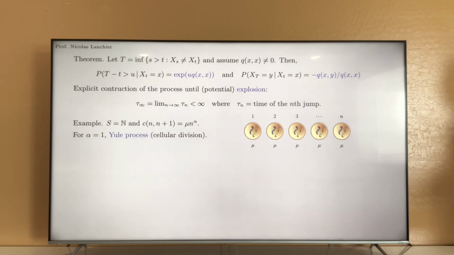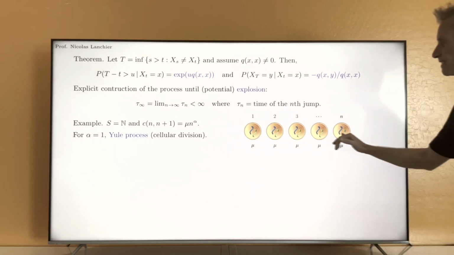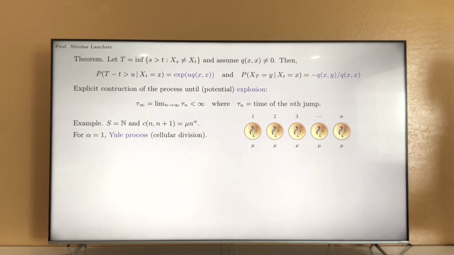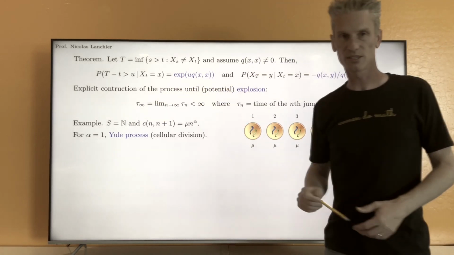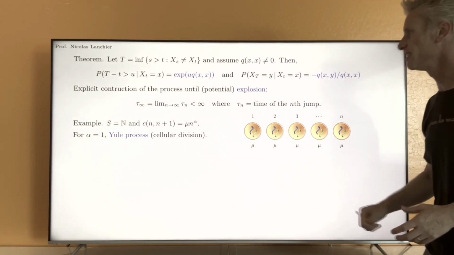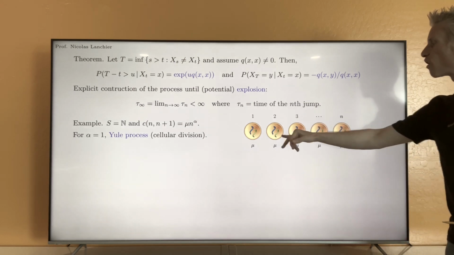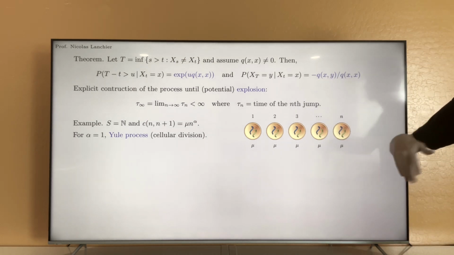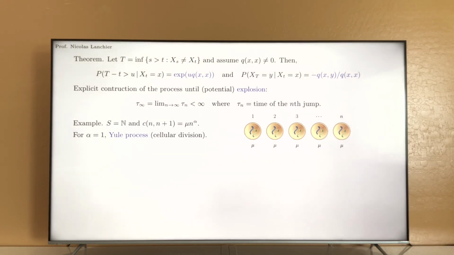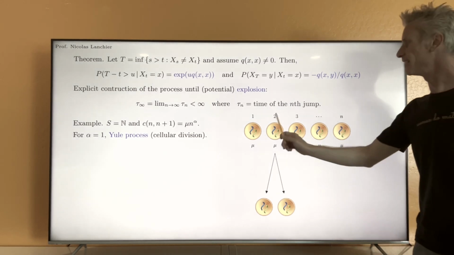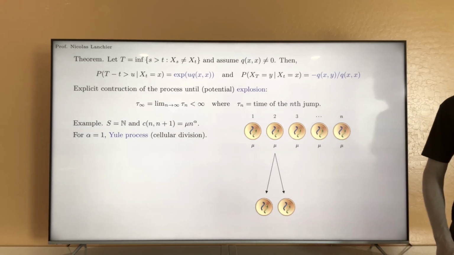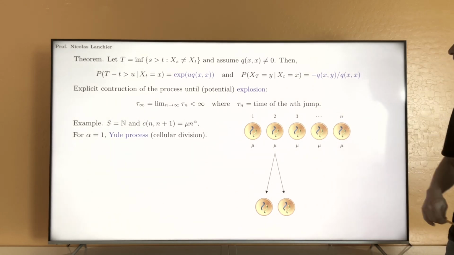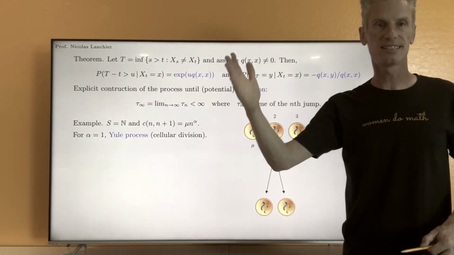So we have a rate mu attached to each cell, and the time we have to wait to go from n to n plus 1 cells is exactly the time it takes for one of them to divide. Maybe cell number 2 is the first one to divide into two daughter cells, and we go from n to n plus 1 cells.